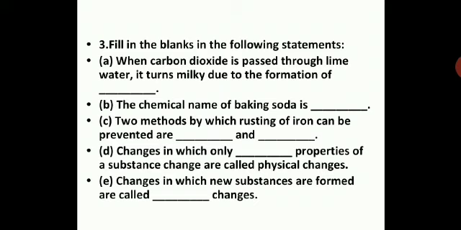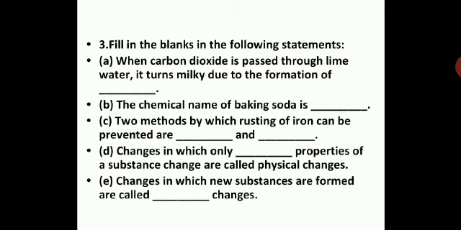Rusting is the process of decaying iron by the attack of moisture, that is water vapor in the air, and oxygen, leading to the decay of iron, and rust will be formed on the surface, and that is ferric oxide, the unwanted, undesirable substance formed. So two methods, painting and galvanization, will help to protect iron.